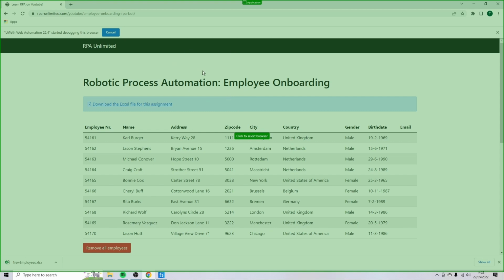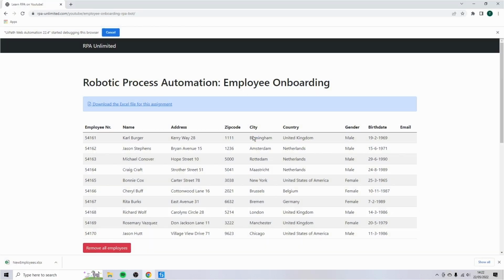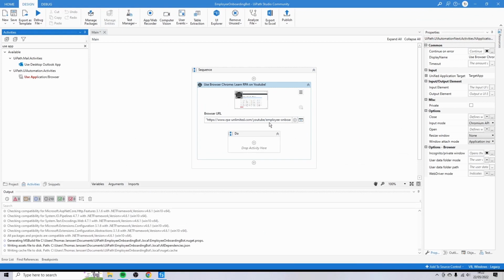And if everything went well, if you installed the browser extension the correct way, if you hover the browser, it should become green. If it becomes orange or red, you have not correctly installed the UiPath extension, which you see here. If it's green, then click to select browser. And you see that UiPath takes a screenshot and that you can now start automating in this window.